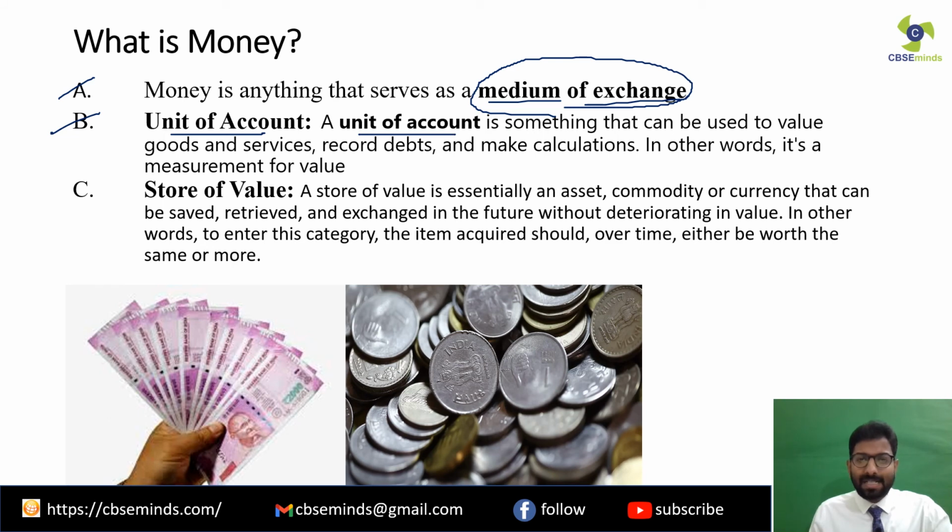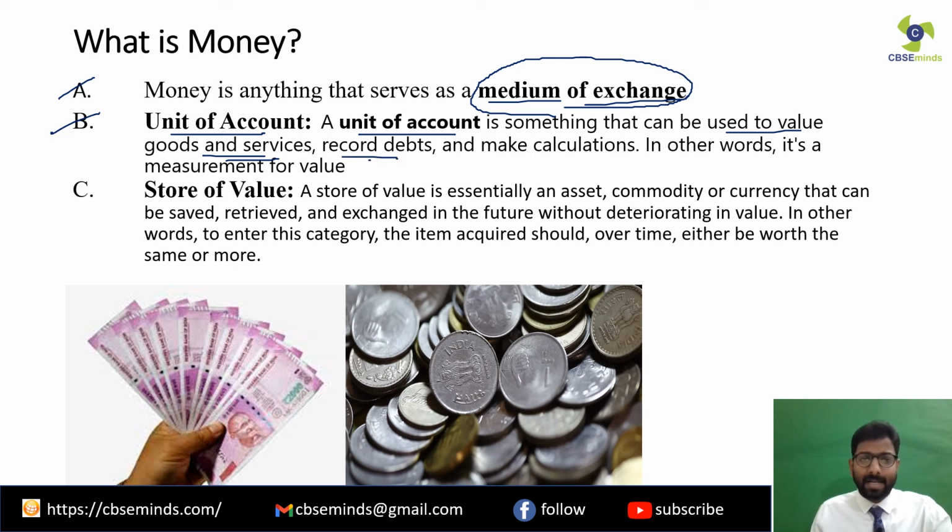A unit of account is something that can be used to value the goods and services. Clear? Like for example, I have got a bottle over here. Clear? Now, if I ask you, tell me what is the worth of this bottle, how will you tell me? Will you tell me that this bottle is worth, let's say, 2 pens or 4 pencils? Isn't it? So there is no proper unit over there. But when you value this bottle in terms of money, clear, it becomes a unit of account, isn't it? Clear?